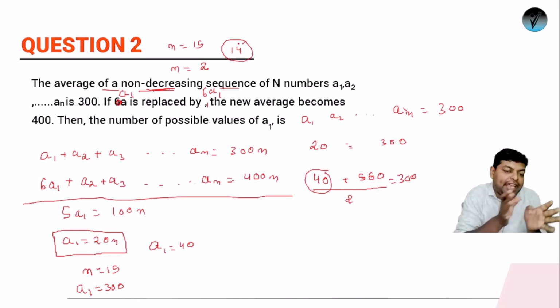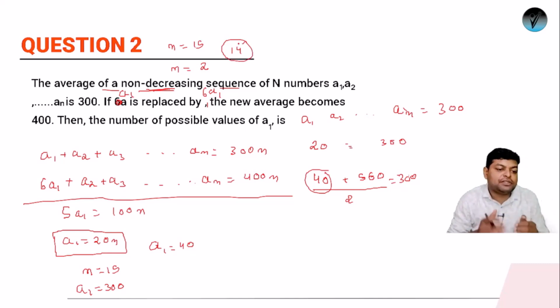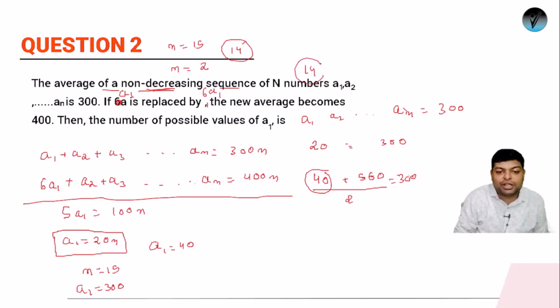So if 14 values of n are feasible, in a similar way 14 values of a will also be possible, because a1 is 20 times n. So if there can be 14 values of n, how many values will a1 have? So the answer to question number 2 will be what? It will be 14. A very good question. Okay, so for the second question the answer is 14 terms.